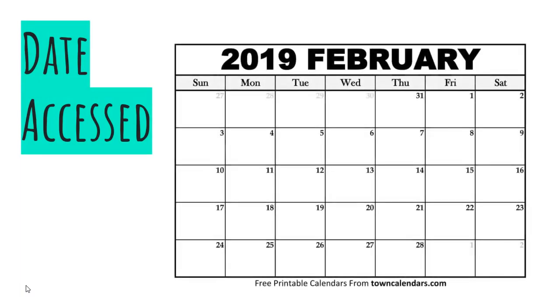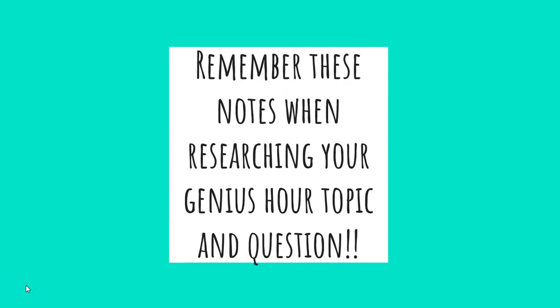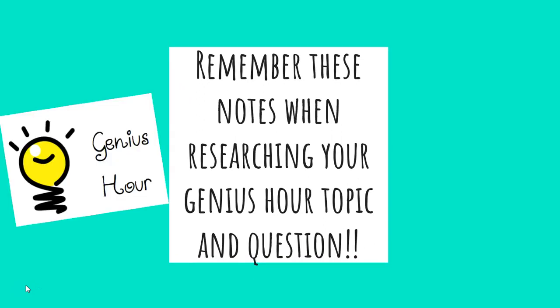The date accessed. This is simply the day that you use the article. It's nothing more. So if I was searching on February 22nd and I found an article that I was using, I would write as my date accessed 2/22/2019. Remember these notes when researching your Genius Hour topic in question. It will help you use credible sources and become successful.